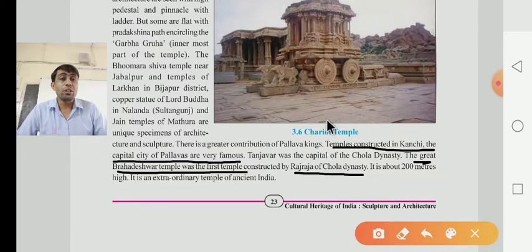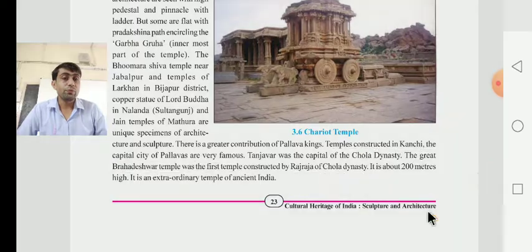Here, dear children, they have given about the chariot temple. Whatever we are learning, chariot means Rath Mandir. Just see the image, and this was constructed out of only one rock.